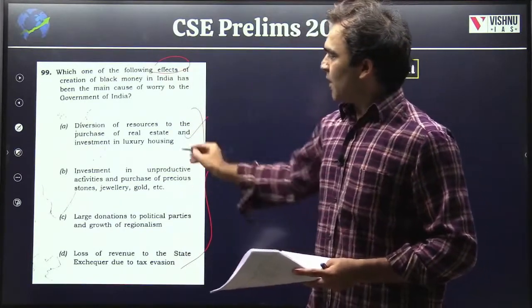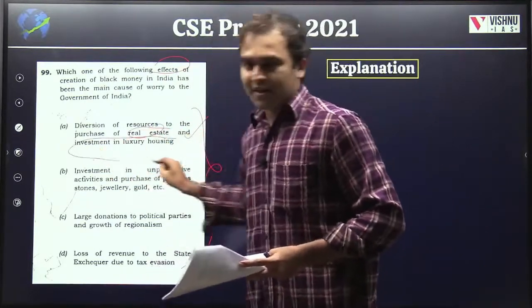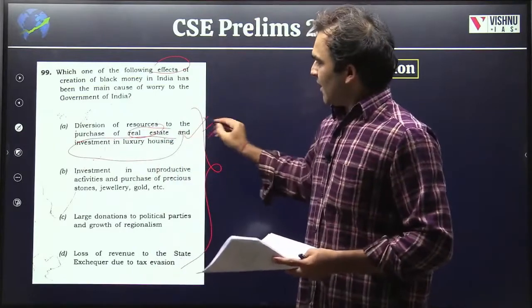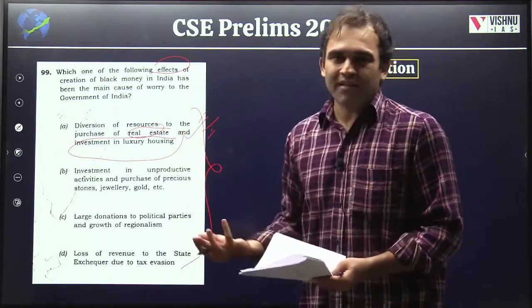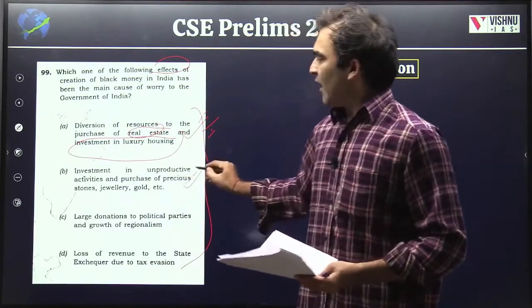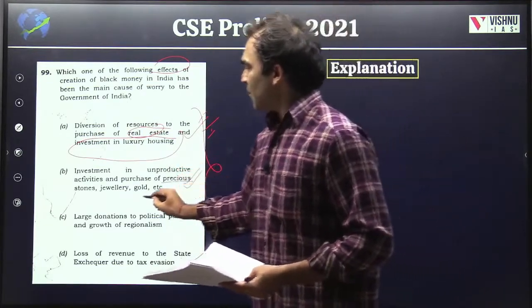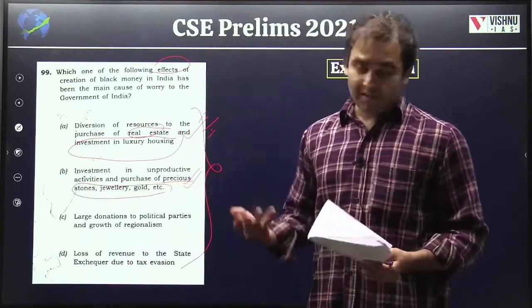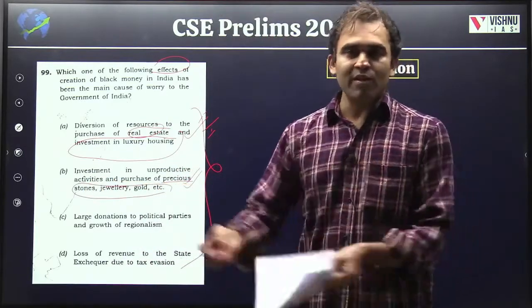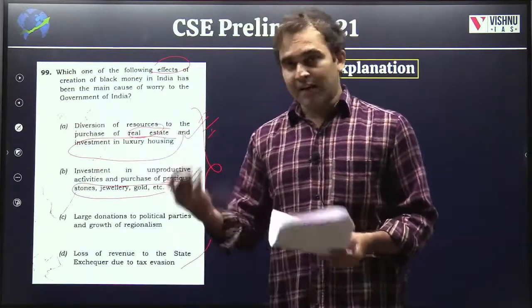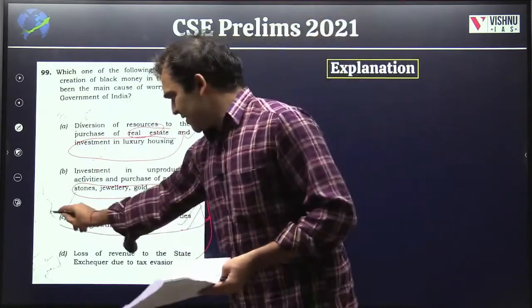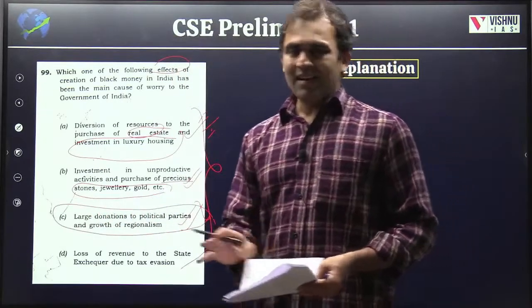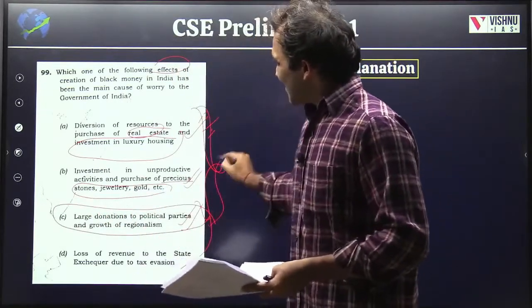Diversion of resources to purchase in real estate and investment in luxury housing. Yes, but it's not that productive if you're investing in real estate. Second, investment in unproductive activities and purchase of precious stones and jewelry and gold. Can be, because if you are just investing all your money in gold, that can be a problem. Then third, large donations to political parties and growth of regionalism. Yes, it can be a problem as well. But all of them are secondary effects.